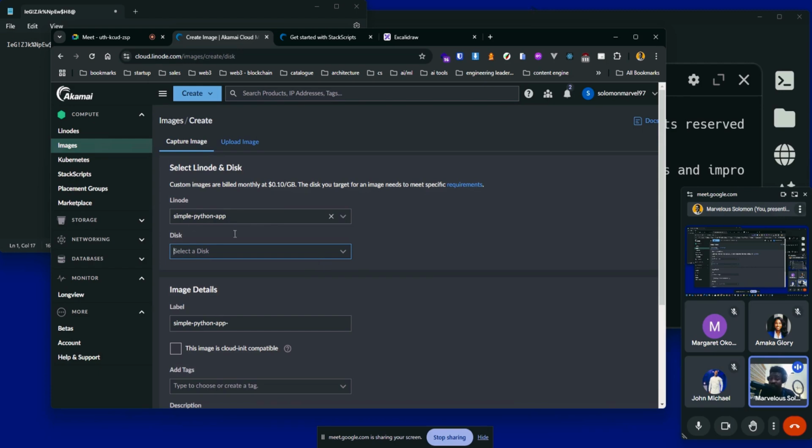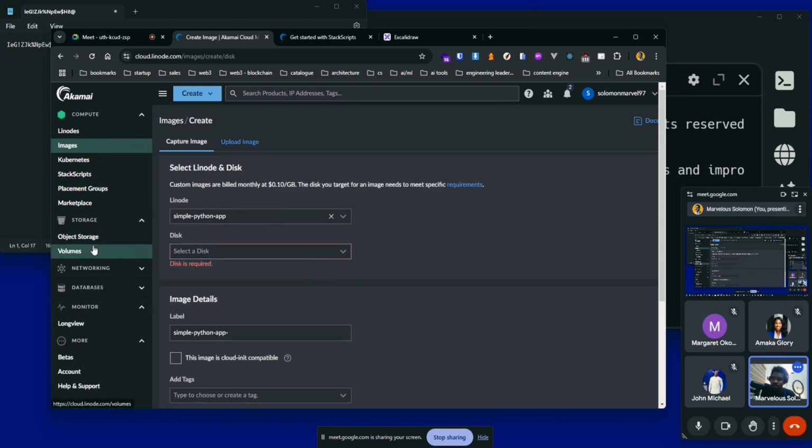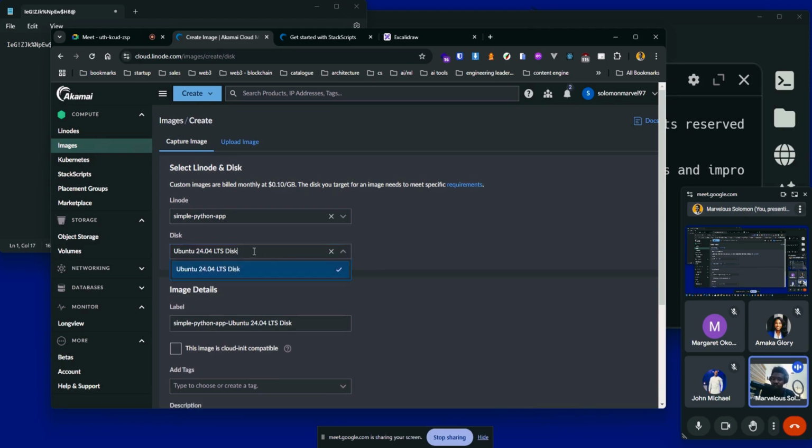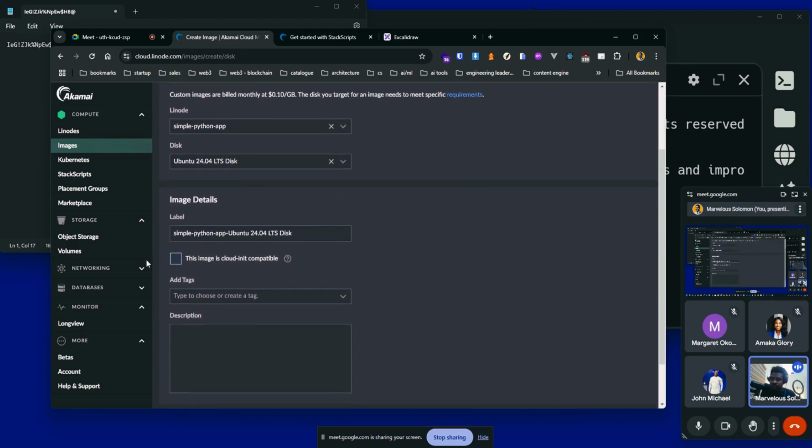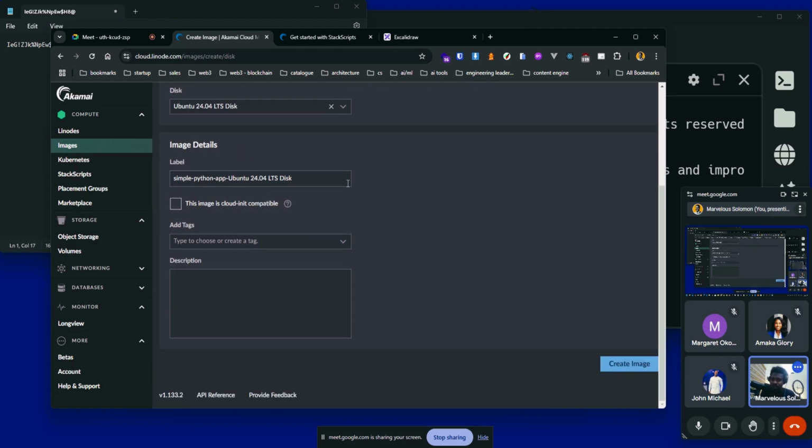We don't have a disk that we've created, but we have a default disk that came with that Linode. Remember, there was a 25 gig storage allocated to that Linode instance. So that is what you're seeing here. Which you have to select because it is part of this. Now that you're creating that image, you have to select the Linode and the disk attached to it. If you have additional disks, of course, you can choose to attach that disk to the Linode instance as well.